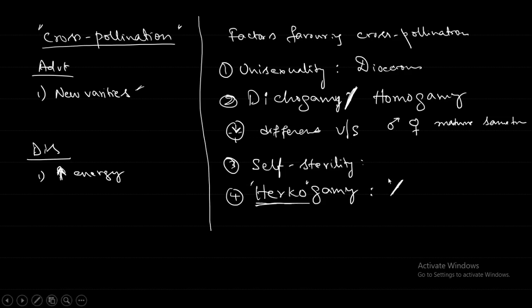Heterostyly. Excuse me, sir. Yeah. Sir, is the covering there on the stigma, between the stigma and the anther? Okay, sir. That is different. One can enter, but not the same flower. The same flower.